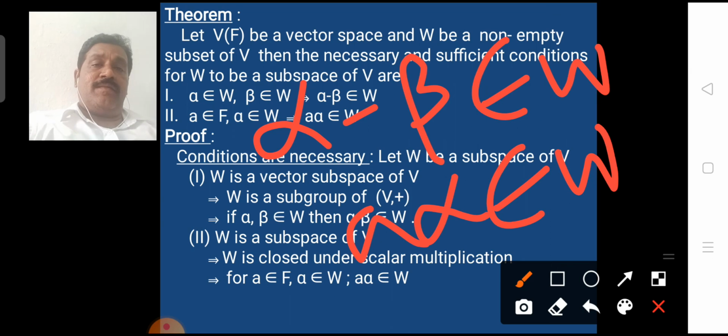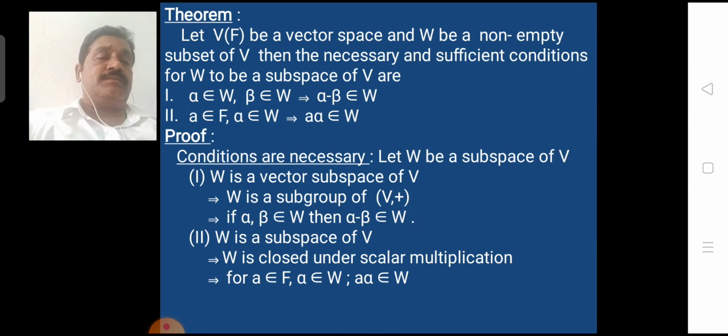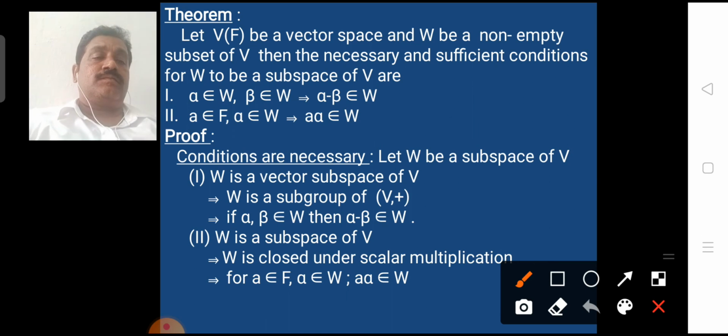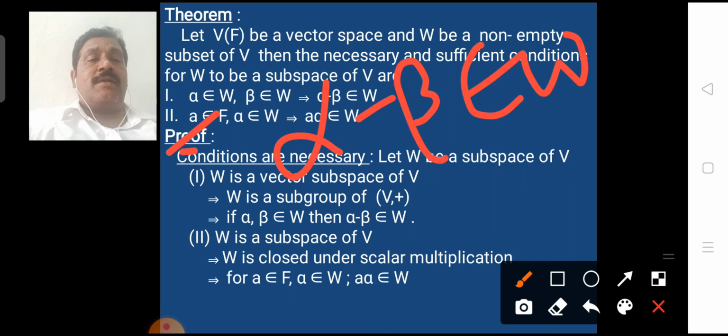Proof. Assume that W is a subspace of V. Then W is a vector space itself under the operations defined on V, and also (W, +) is a subgroup of (V, +). If alpha, beta belong to W, then alpha minus beta belongs to W. This is our first condition.